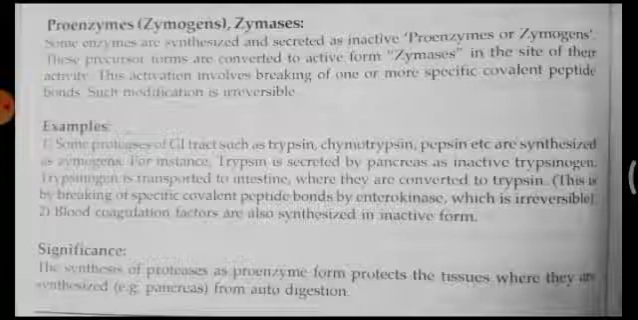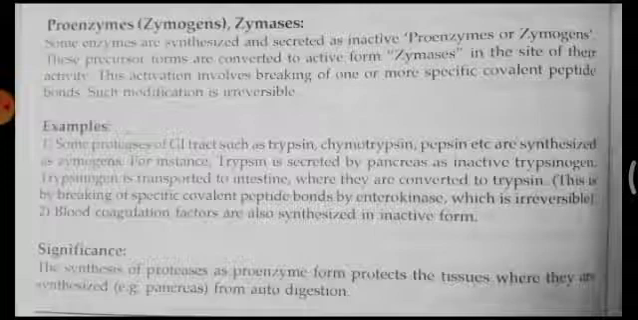Examples of these proenzymes are some proteases of the gastrointestinal tract. Trypsinogen is the inactive form and trypsin is the active form. Chymotrypsinogen is the inactive form and chymotrypsin is the active form. Pepsinogen is the inactive form and pepsin is the active form. These are synthesized as zymogens. For instance, trypsin is secreted by the pancreas as inactive trypsinogen, as explained just now.